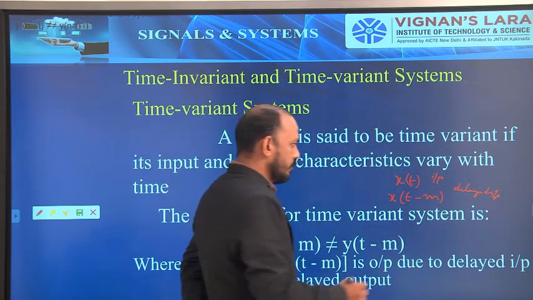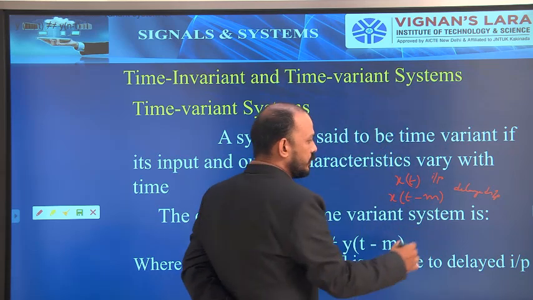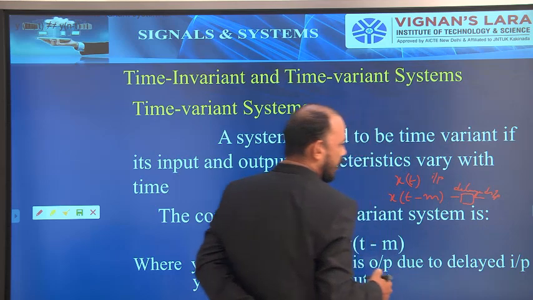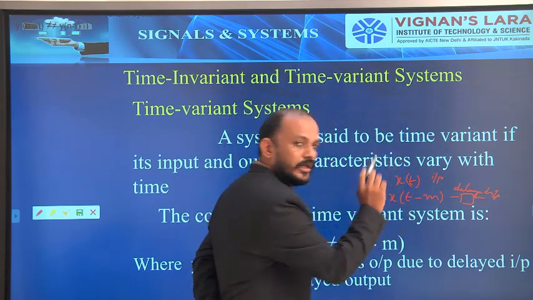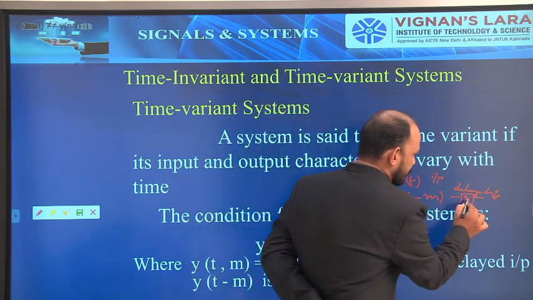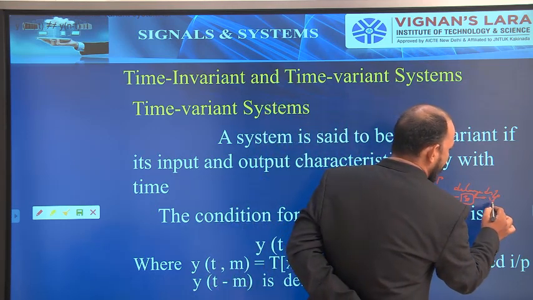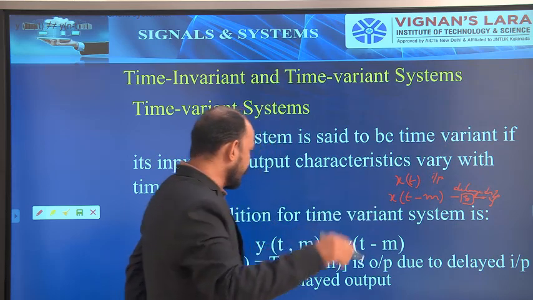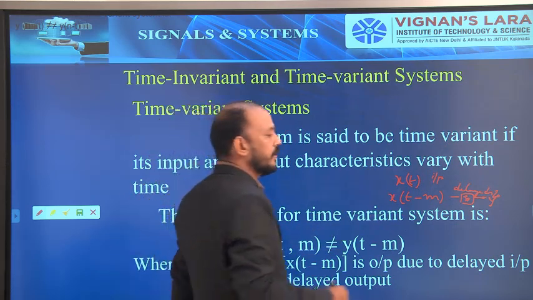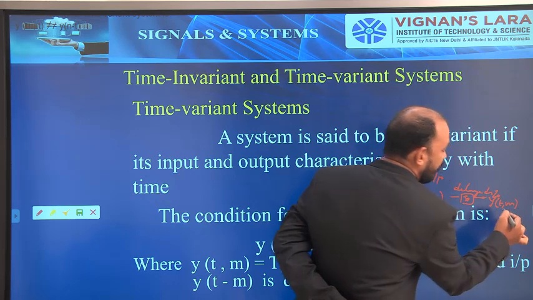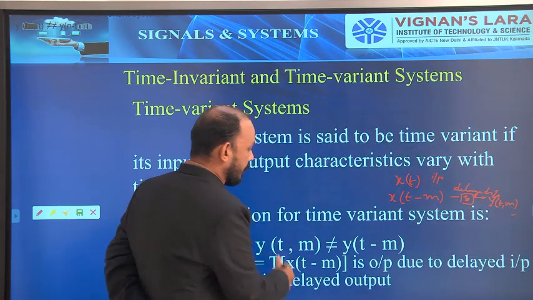Okay. Now, if I apply this delayed input to the system, it will produce the output. That output I am treating as y of t comma m, not minus.